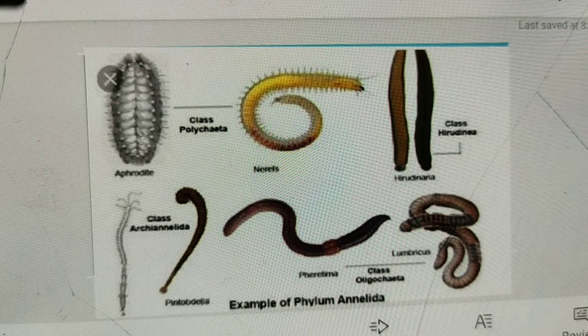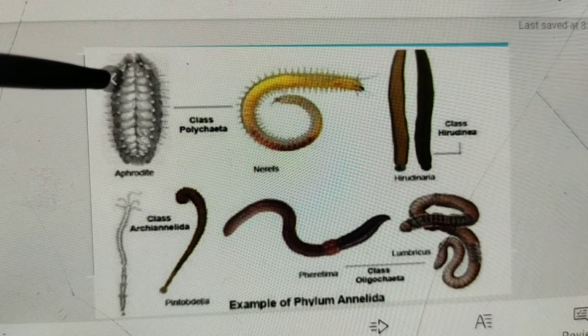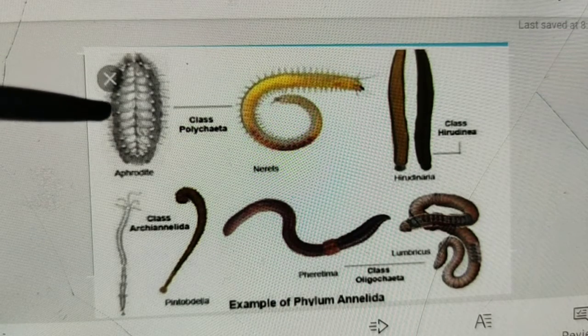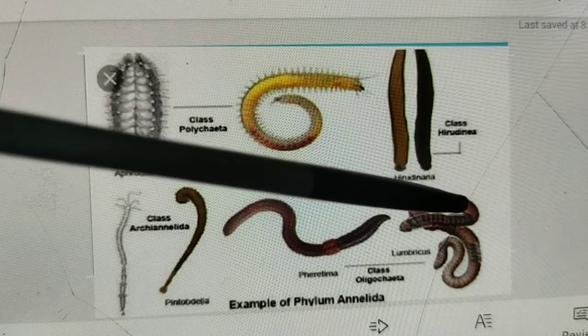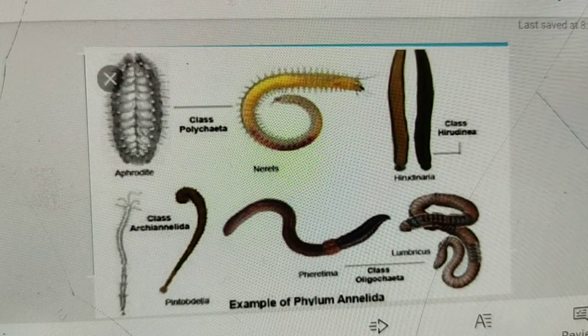Then this one, Aphrodite. Okay, then another, this one is the Polygodius. All these are the example of what? Example of Annelida.